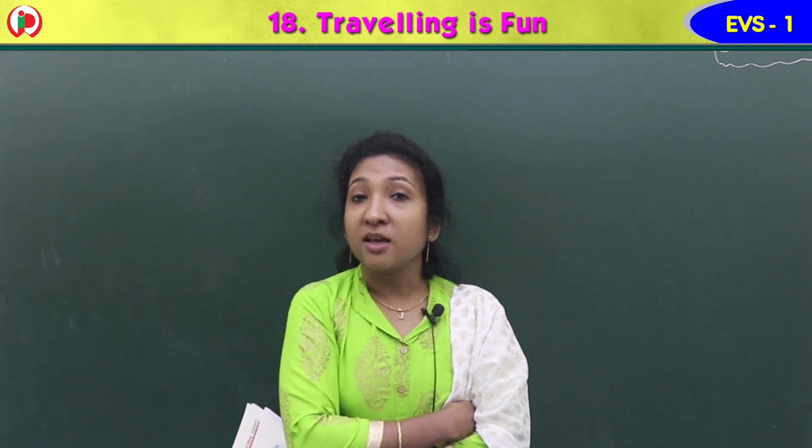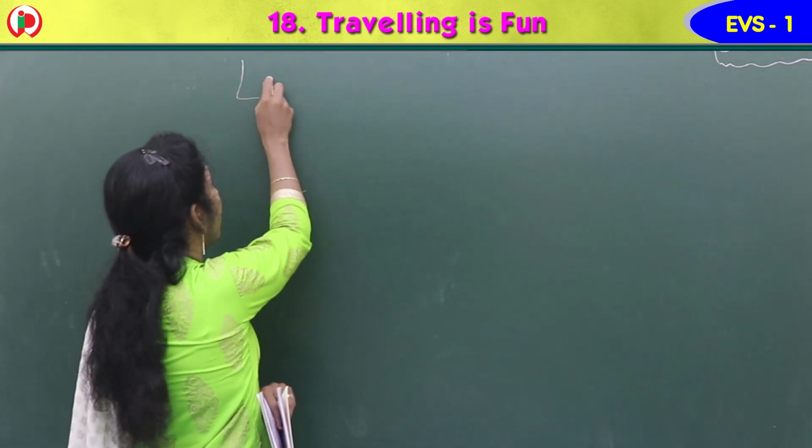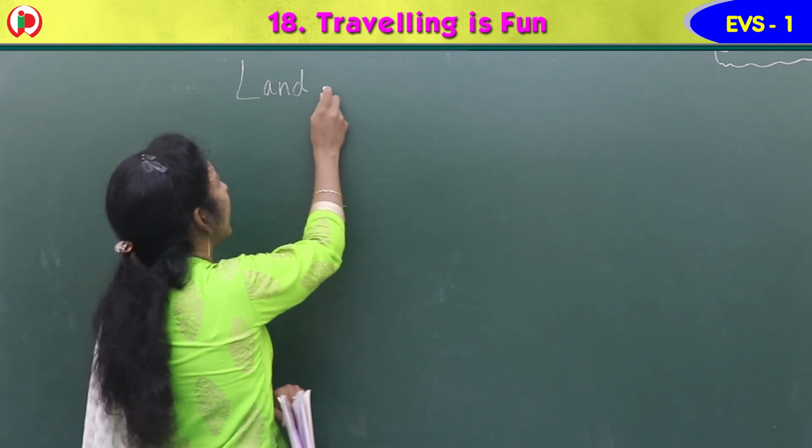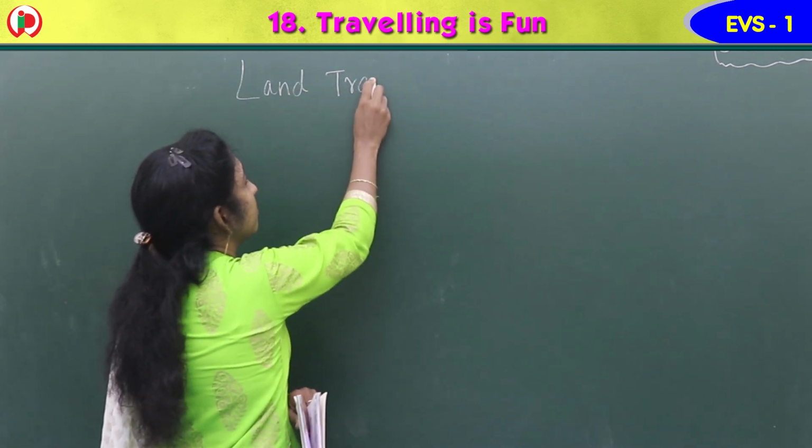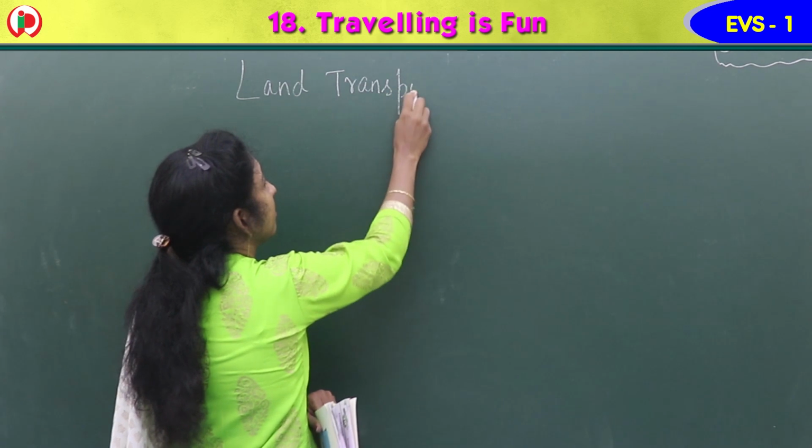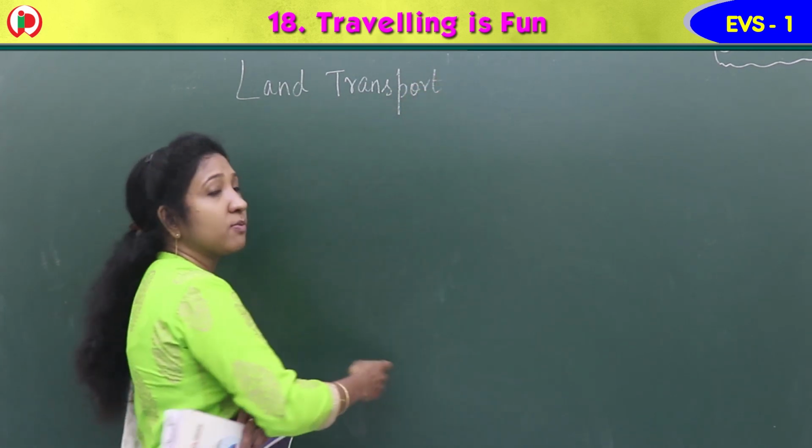We learned about the transport that moves on road or land. They are land transport. Which are those transport, children?